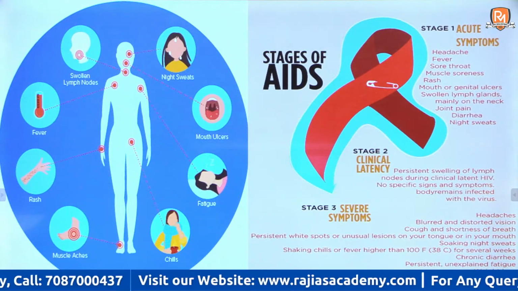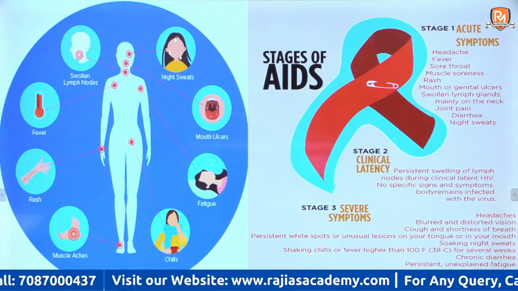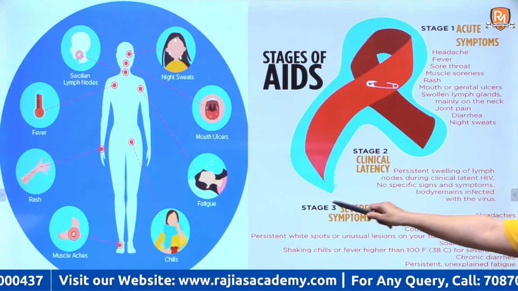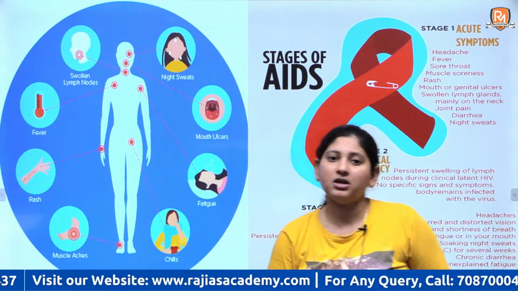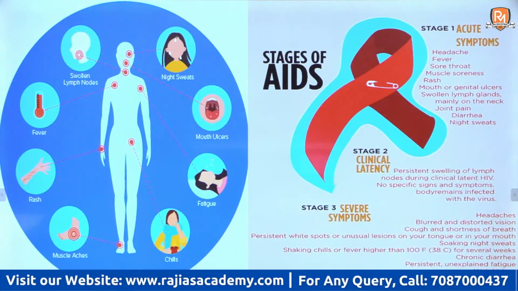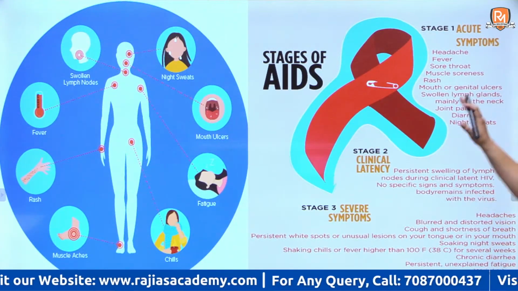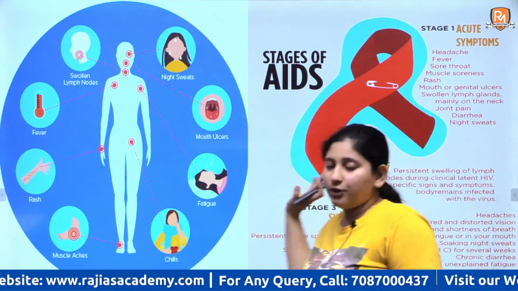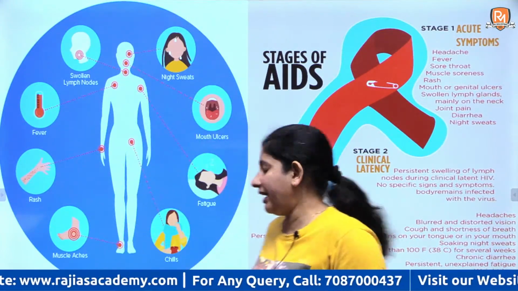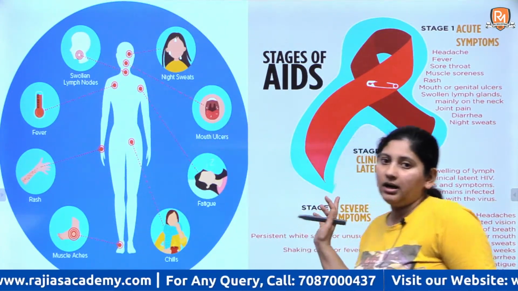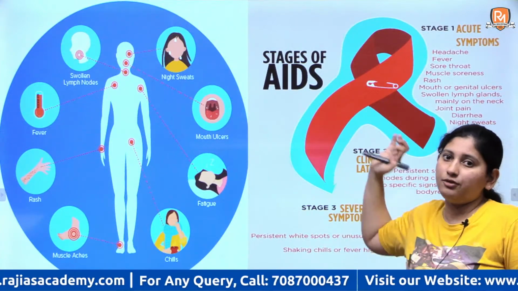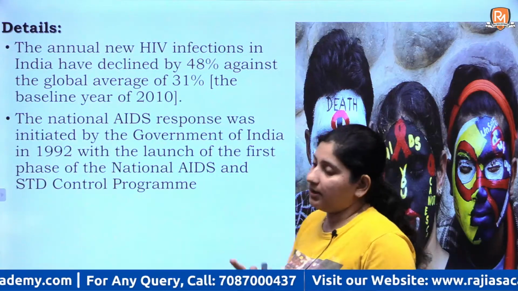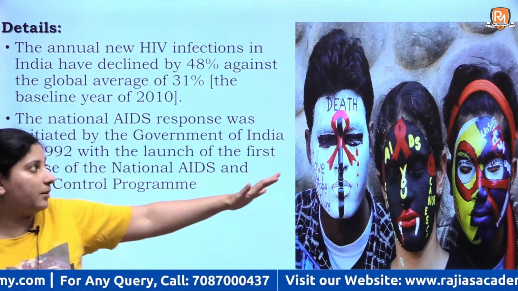Now, in the initial stages, these are the symptoms that happen during HIV. You have swollen lymph nodes, night sweats, mouth ulcers, fatigue, chills, then muscle aches, rashes and fever. Even in the case of AIDS, it happens in 3 stages: acute symptoms, clinical latency and severe symptoms. You can see all of them in the PDF in detail, how it impacts what. This is for your mains exams. This is not relevant for your prelims exam. So, please go through them in the PDF.